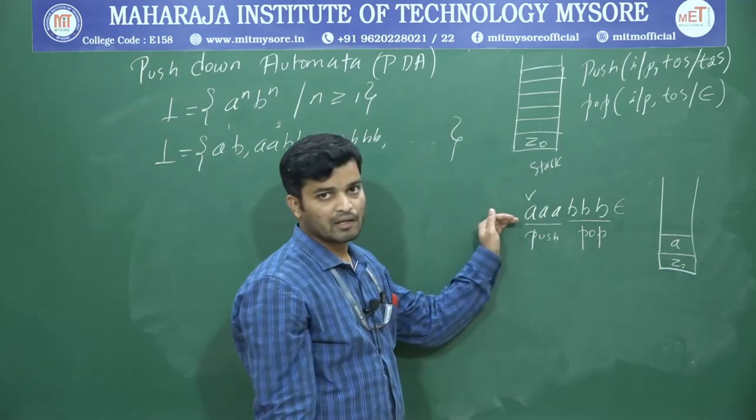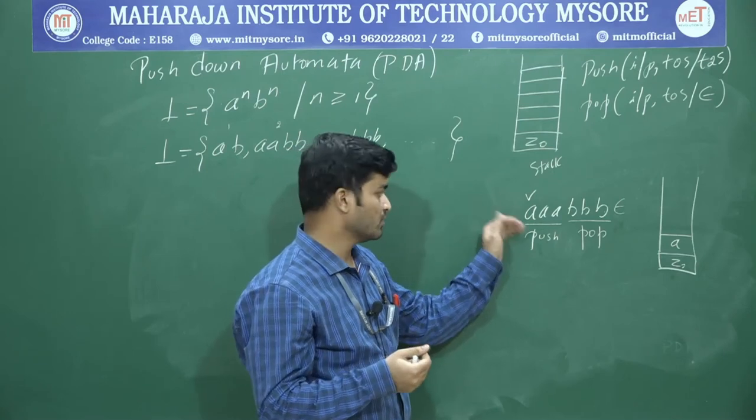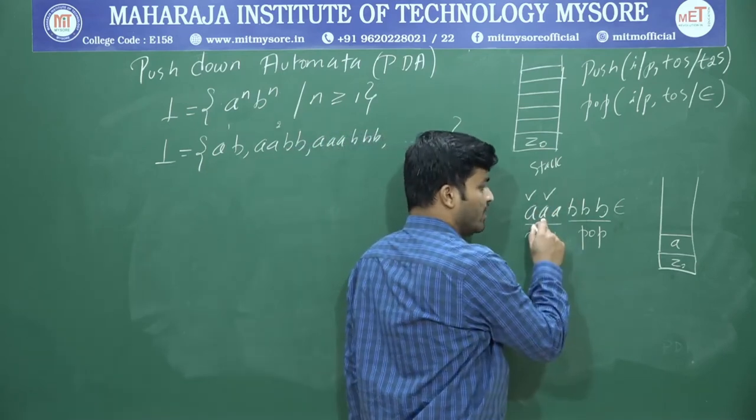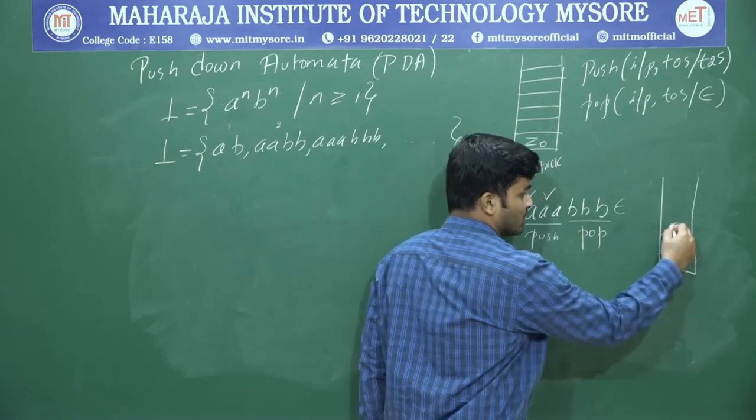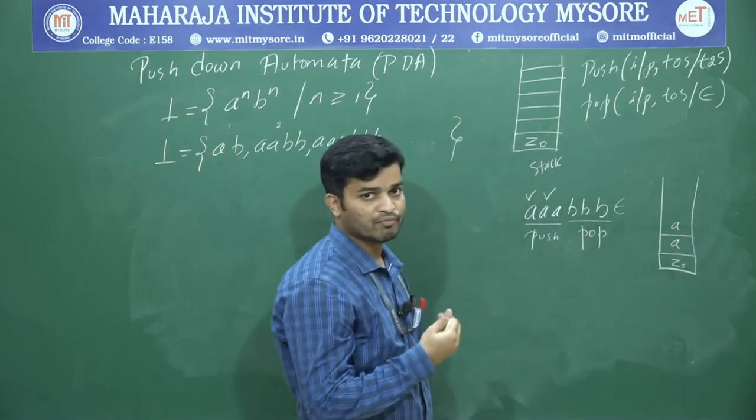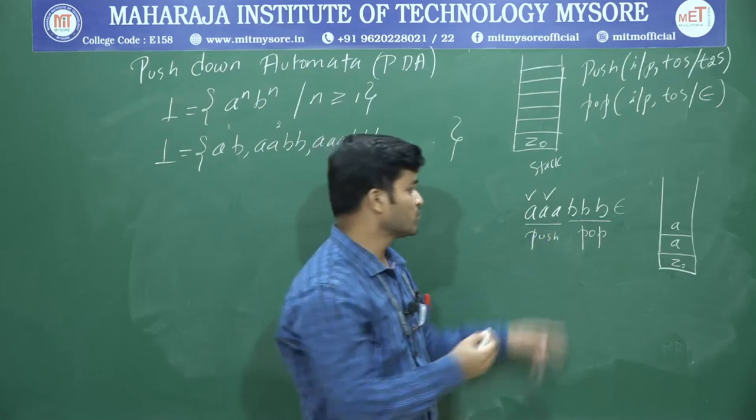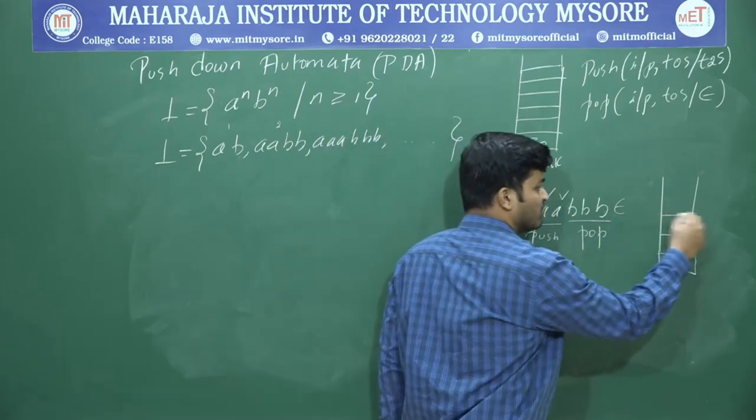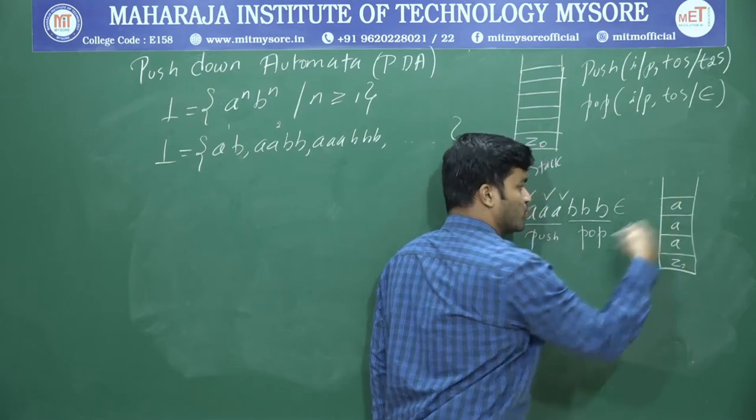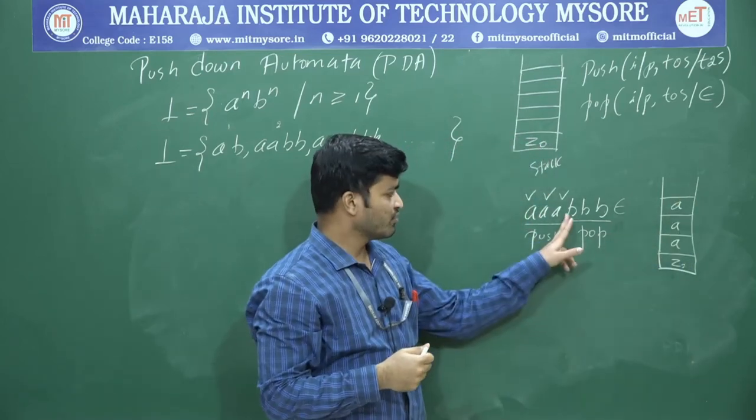Whenever I get an A, I'll keep pushing A onto the top of the stack. What is the next input? A. If I get an A, what am I supposed to perform? Push operation. I'll push one more A onto the top of the stack. Again, what's the next input? Again, it's A. Whenever I get an A, I perform a push operation, so I push one more A.